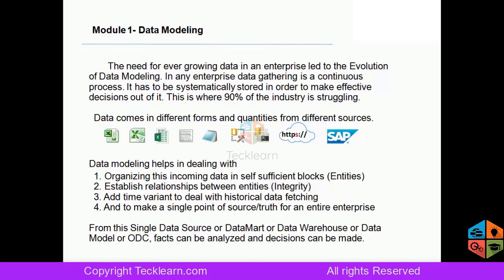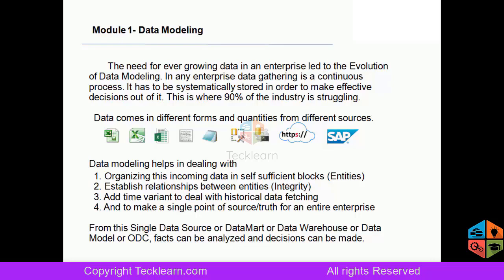Data modeling has started only when an industry had enormous amount of data and was unable to decide how to store it and how to retrieve it. So when you're looking at a large pile of data, it becomes a very challenging task in maintaining it. This is where most of the industry is struggling.